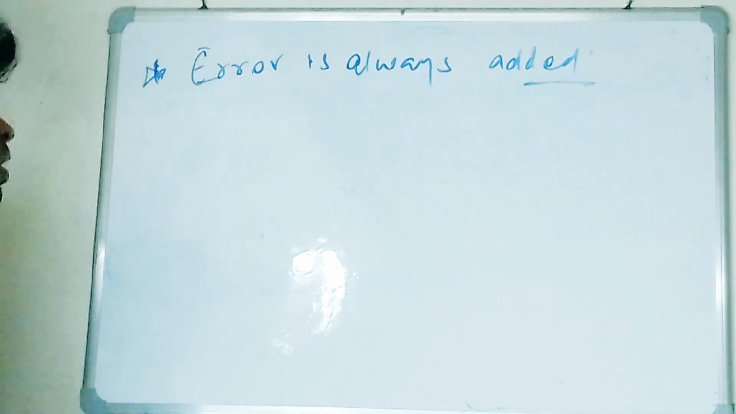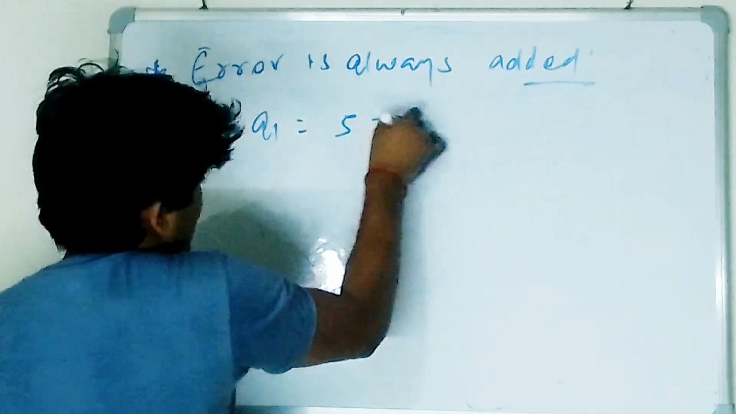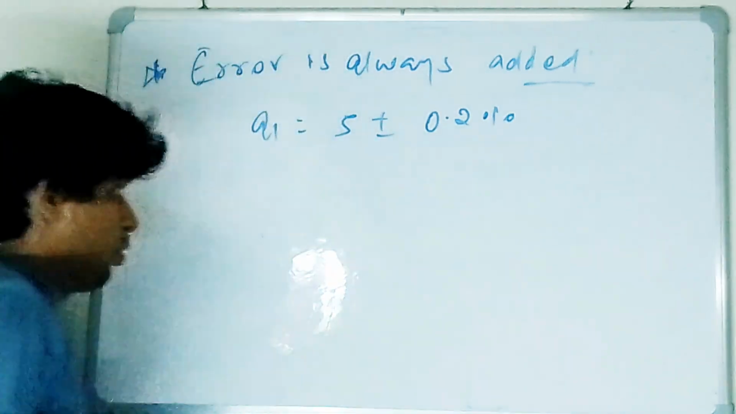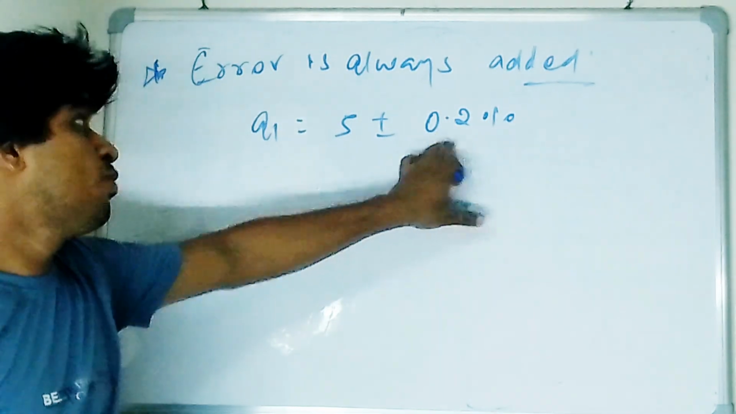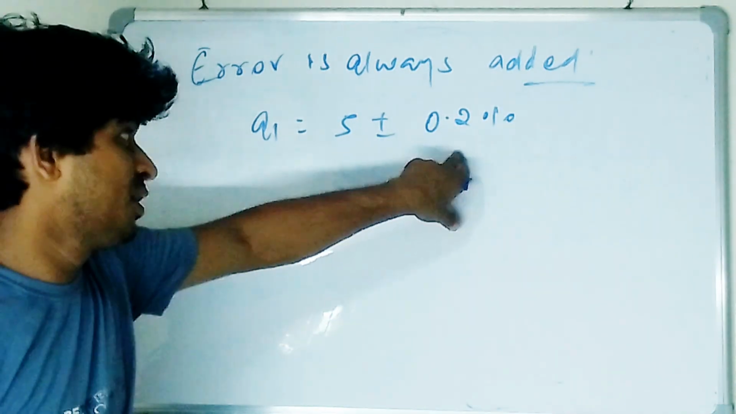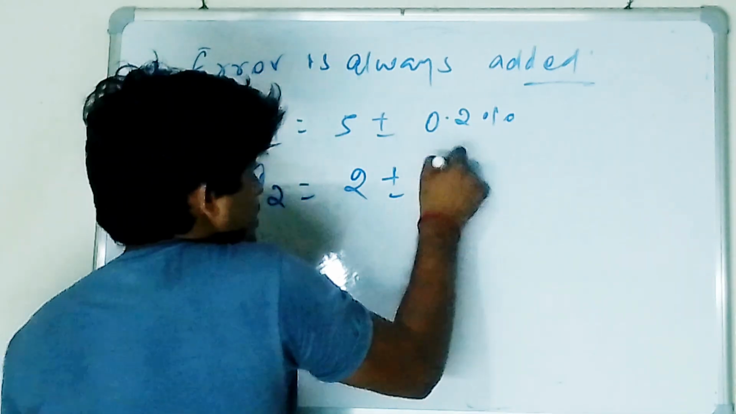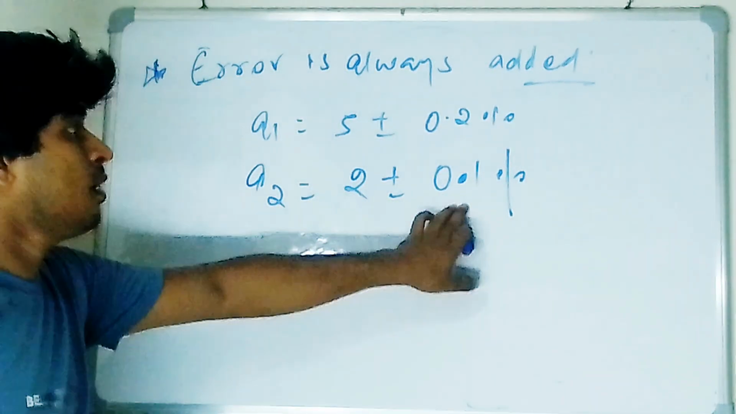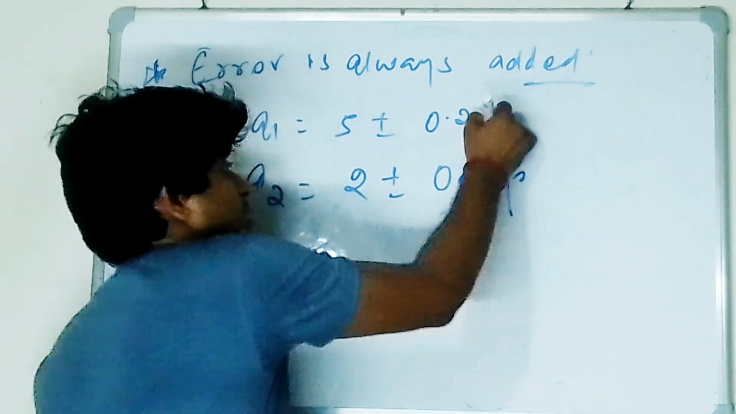I'm taking an example. Suppose this is A1. A1 is 5 plus minus 0.2%. What does it mean? It means an error of 0.2. This is the absolute value and this is the percentage error. I'm writing here A2, 2 plus minus 0.1%. Again this is the percentage error and this is the absolute value. Is it clear to all of you?